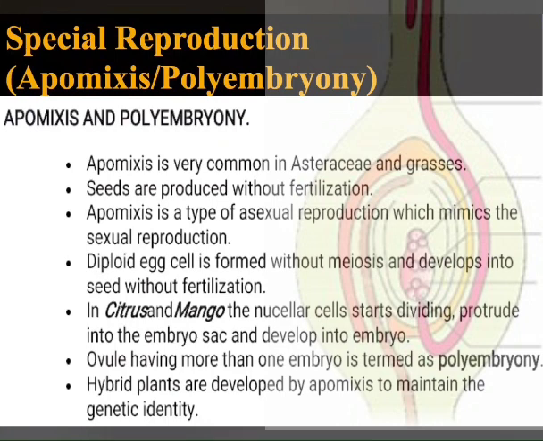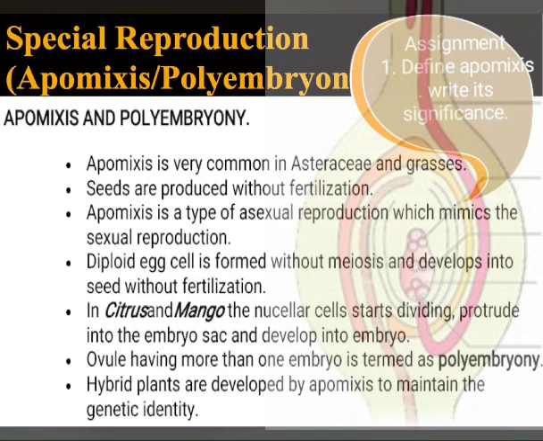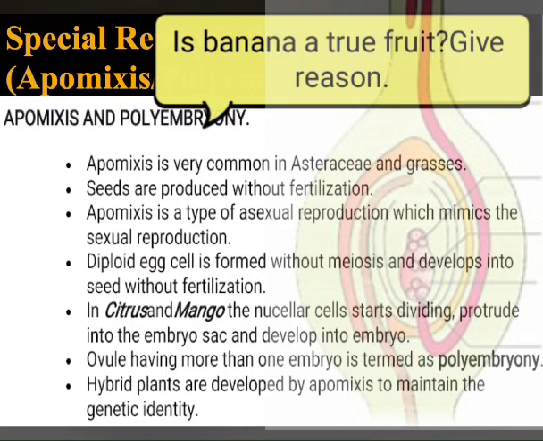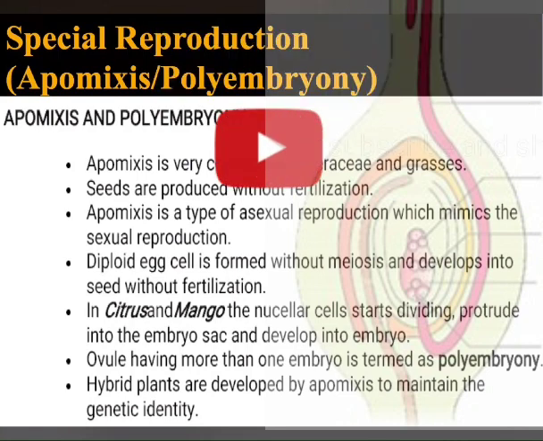One more case is there. If there is an ovule having more than one embryo, such a case is termed polyembryony. Hybrid plants are developed by apomixis to maintain the genetic identity, and hybrid plants are being developed by apomixis so that they can maintain the genetic identity. And thank you. This chapter is over, and from tomorrow we'll start the new chapter, that is human reproduction.